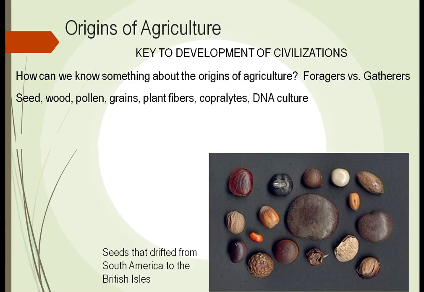How do we know this? We can look back to archaeology and see what plants came from what area. Where did the pineapple come from? Where did the banana come from? We have hints. This lower picture that you see here, you see seeds that were found in Scotland.